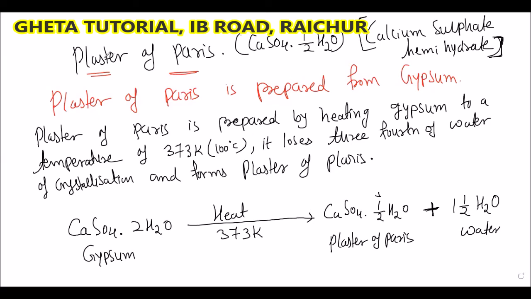And how do you obtain the gypsum now? Gypsum preparation is very easy. What is the chemical formula of gypsum? The chemical formula of gypsum is CaSO4 dot 2H2O. If you want to obtain the gypsum, it's very easy. We require the plaster of Paris. If you add water to the plaster of Paris, then it becomes gypsum.